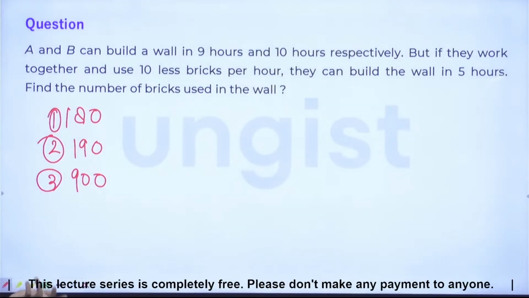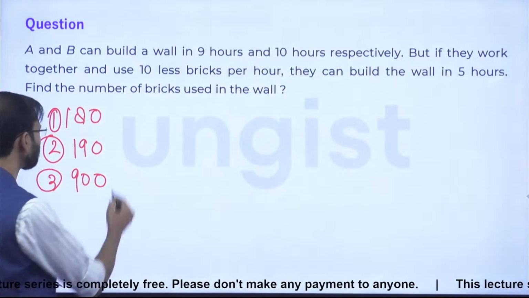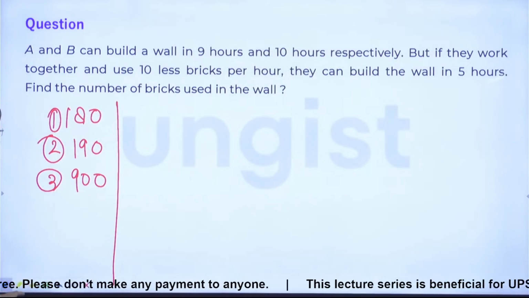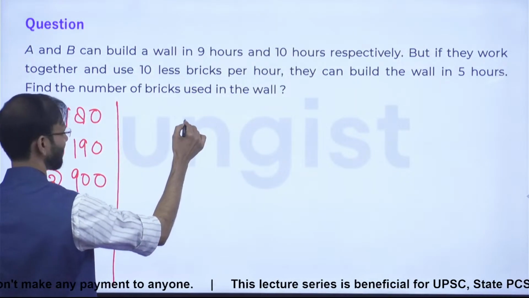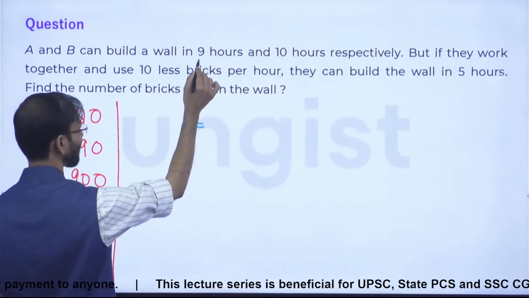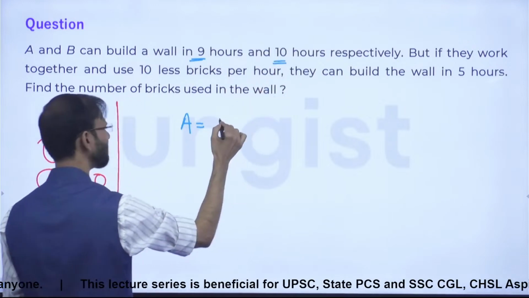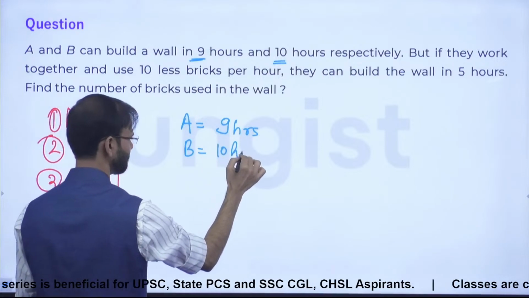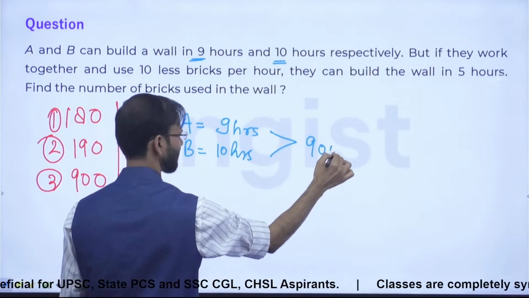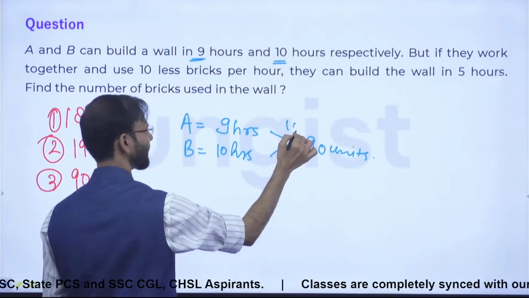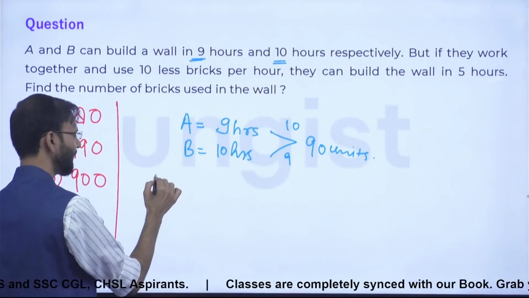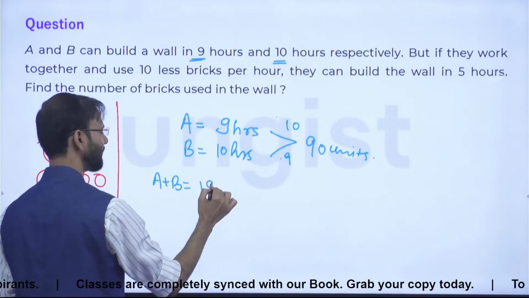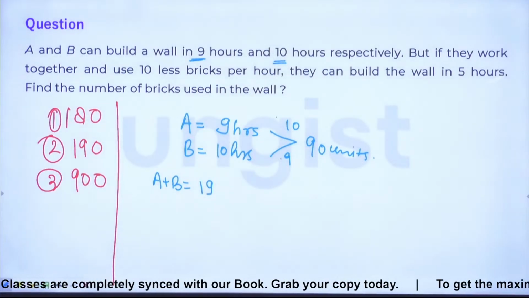Just let us discuss this question now. So friends, I'm just changing to a different color pen. The question is saying A and B can build a wall in 9 hours and 10 hours. I'm sorry guys, 9 hours and 10 hours. Okay, let's go. The LCM is 90 units. So this is 10 and this is 9. So when A and B work together, they can actually do 19 units of work per hour.